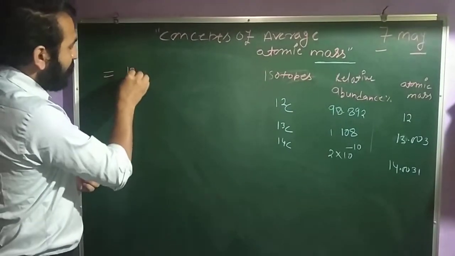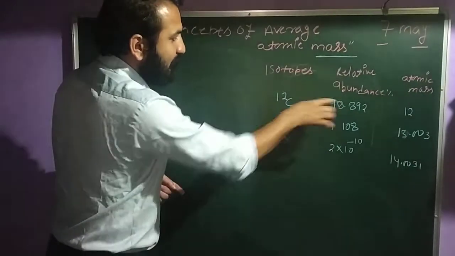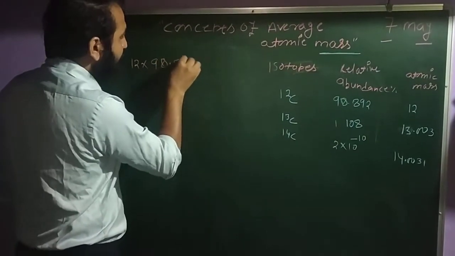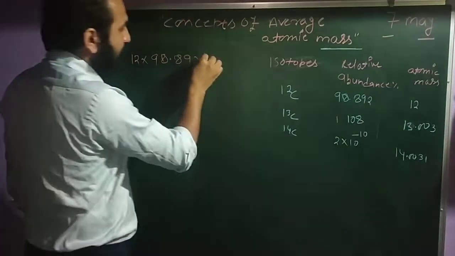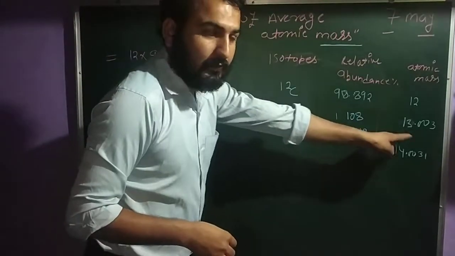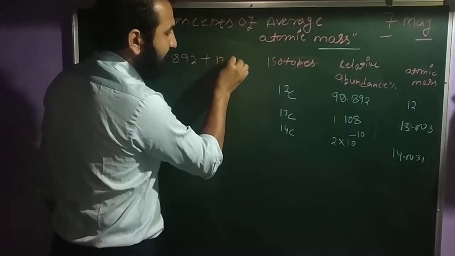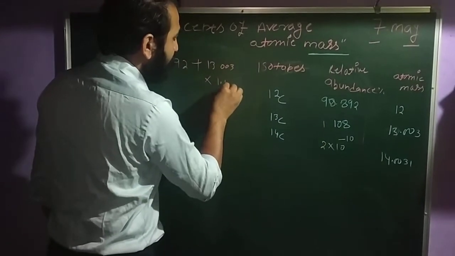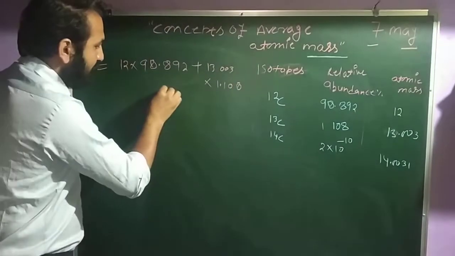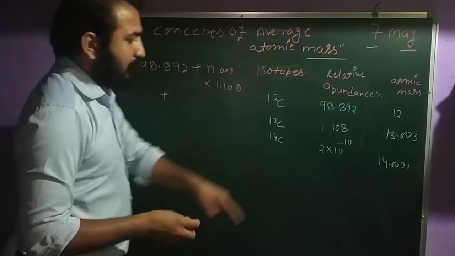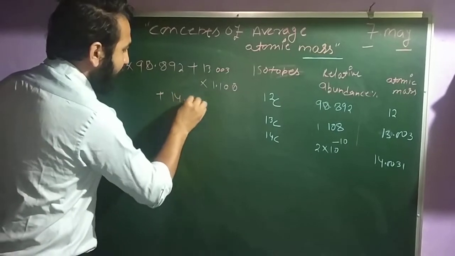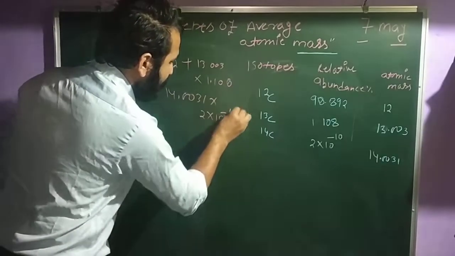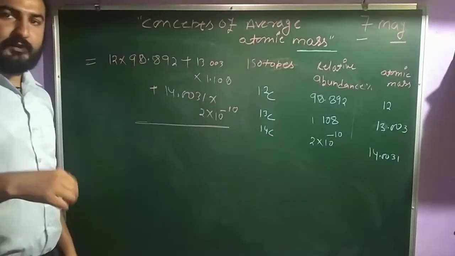The first is 12 into the relative percentage of C12, which is 98.892, plus for C13, 13.003 into 1.108, plus for C14, 14.0031 into 2 into 10 to the power minus 10, upon 100.